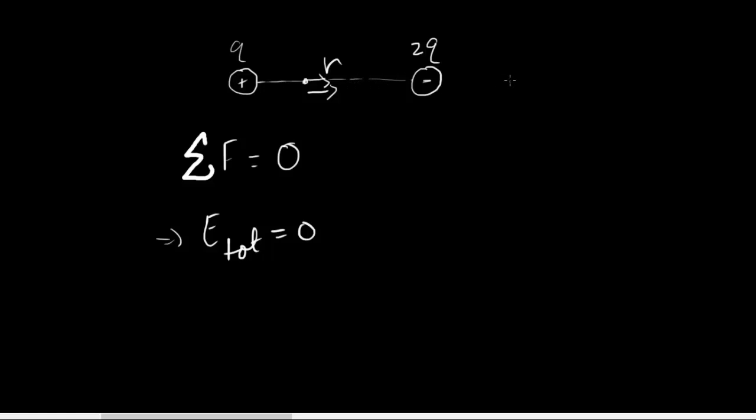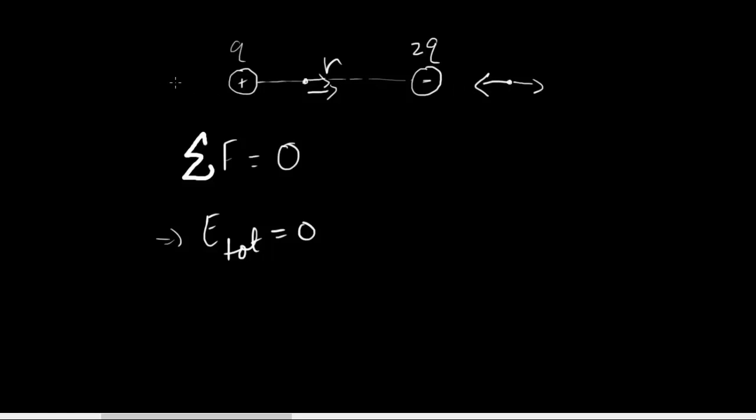Okay, what about here? So here, the positive charge would be attracted towards the negative 2Q. It would be repelled by Q. But the attraction due to 2Q is going to be much stronger because this charge is stronger, plus this distance is smaller. So it cannot be here.